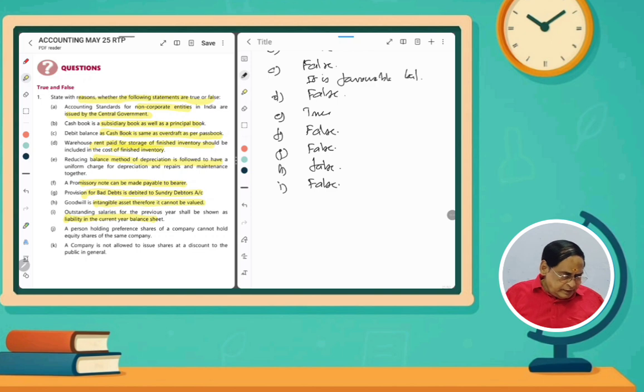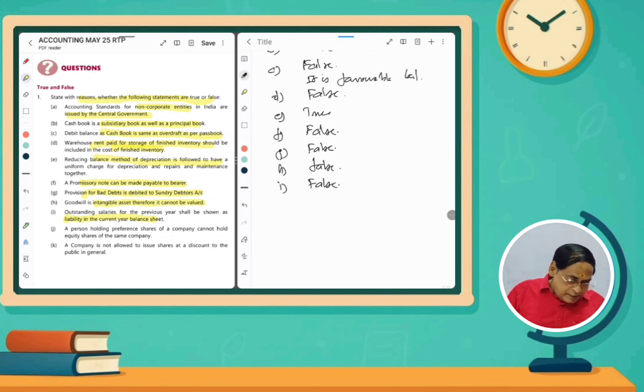And then, a person holding preference shares of a company cannot hold equity shares of the same company. We know very well the difference between preference shares and equity shares. Equity shareholders are the original owners of the company, whereas preference shareholders must be given preference in paying the dividend. So that is entirely different. But any person can have both shares at a time.